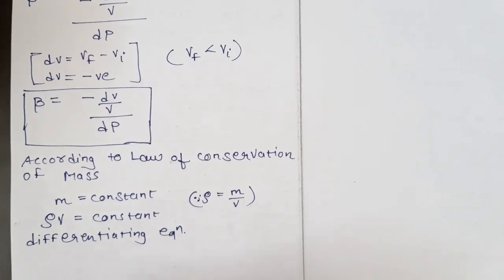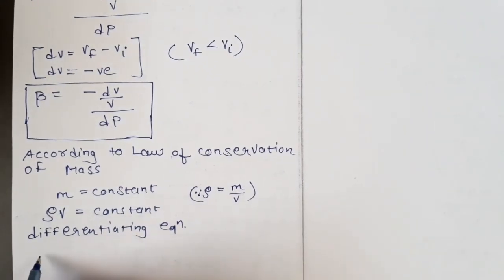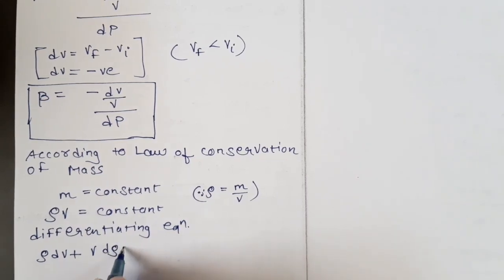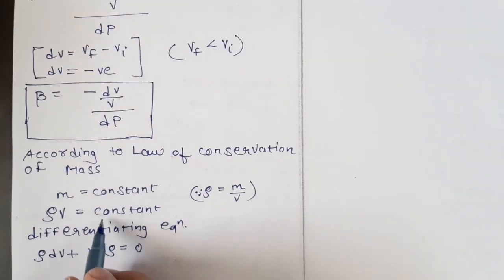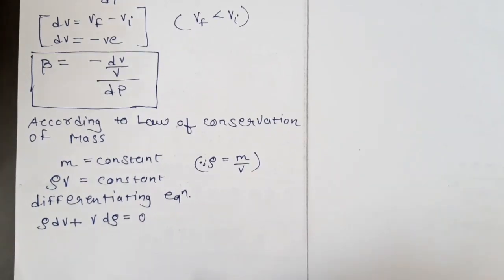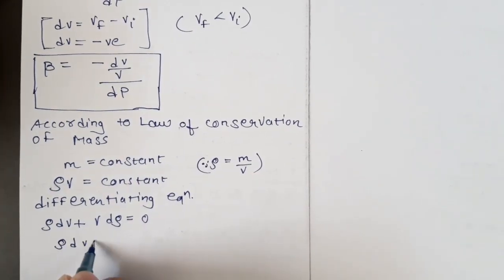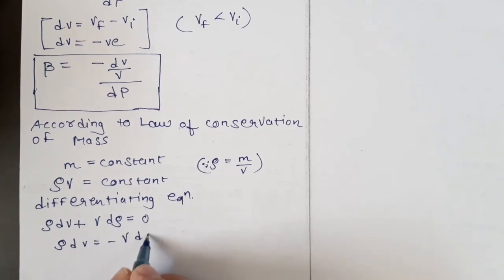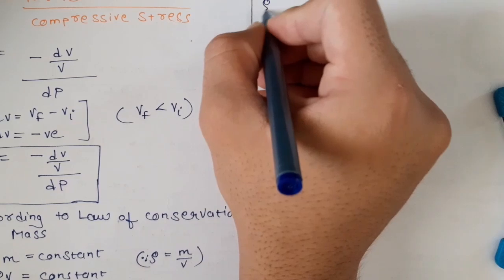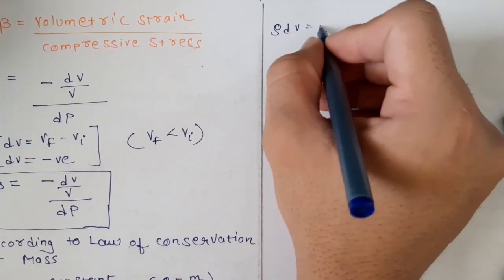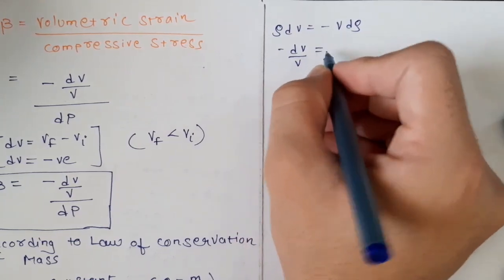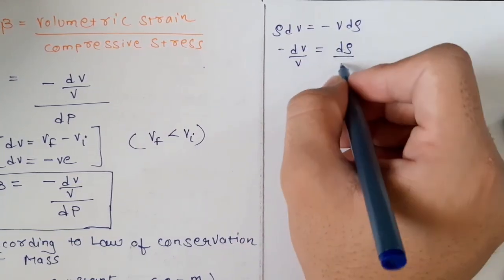So now according to the product rule, we will differentiate. That means rho into dV plus V into d rho equals 0. Now differentiation of a constant is 0. So rho into dV equals minus V into d rho. Now minus dV upon V equals d rho upon rho.